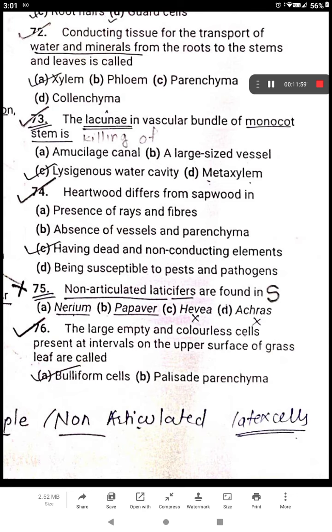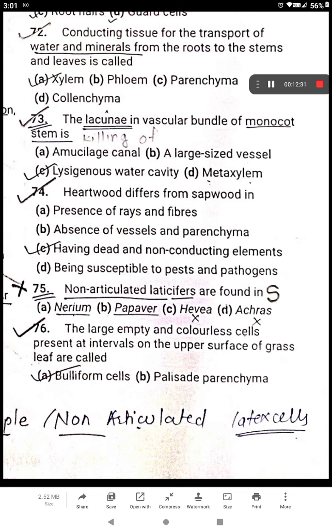The first type of secretory tissue is laticiferous tissue. Laticiferous tissue is divided into latex cells and latex vessels. Latex cells are simple, and the plants having latex cells are non-articulated. The simple laticifers are non-articulated. They do not have network-like laticifers. So they have latex cells. And the plants with latex vessels have articulated laticifers.